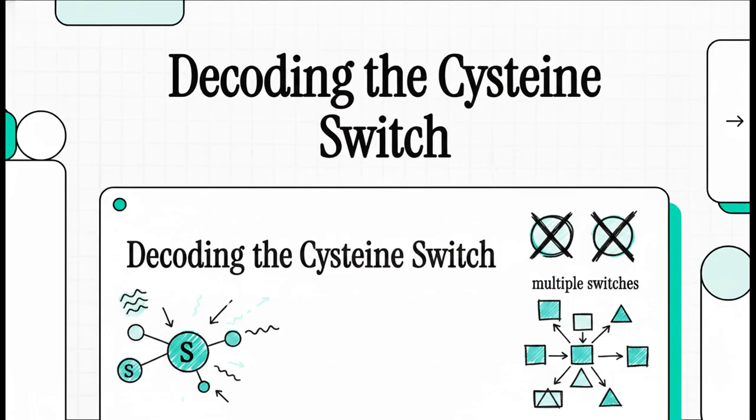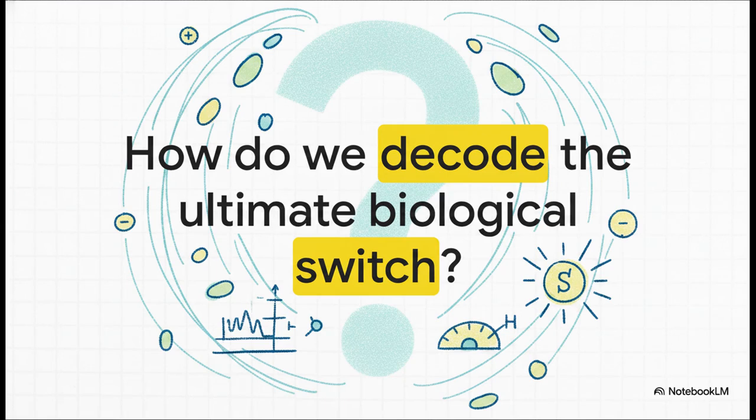In the world of signal transduction, we're so used to thinking about binary on and off switches, like phosphorylation. But cysteine doesn't play by those binary rules. It occupies a uniquely privileged position in cell signaling, possessing an incredible structural and chemical flexibility that, honestly, scientists are just now beginning to fully map out. So, as researchers, how do we decode this ultimate biological switch?